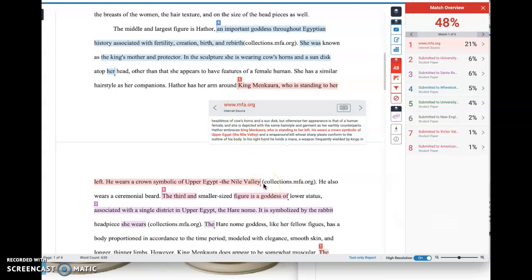Now, this student has cited the MFA, but what they are telling us by not putting this in quotation marks is that phrase is their own words, the student's own words, based on the information from the MFA. What the Similarity Report in TurnItIn is telling us is that that is not accurate. So this is something I would want to see changed.